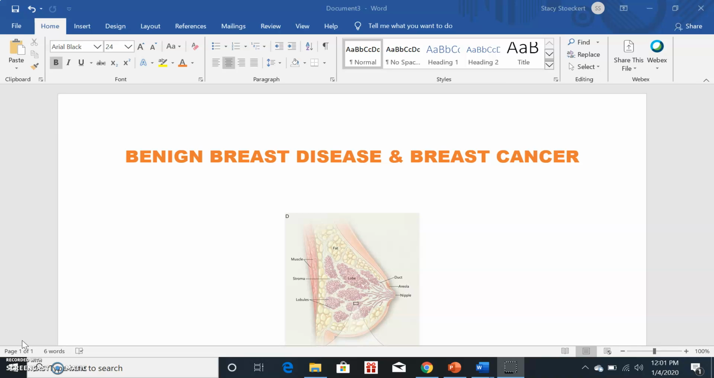The majority of carcinomas of the breast occur in the upper outer quadrant. The first sign of breast cancer is usually a painless lump. This is important because remember we talked about the benign breast disease and their characteristics was a painful mass.